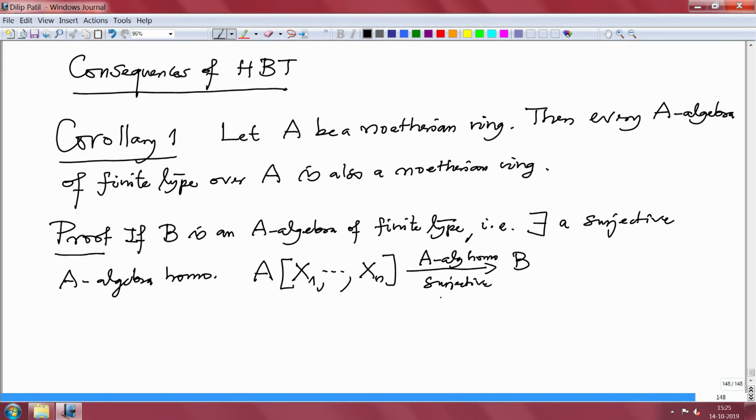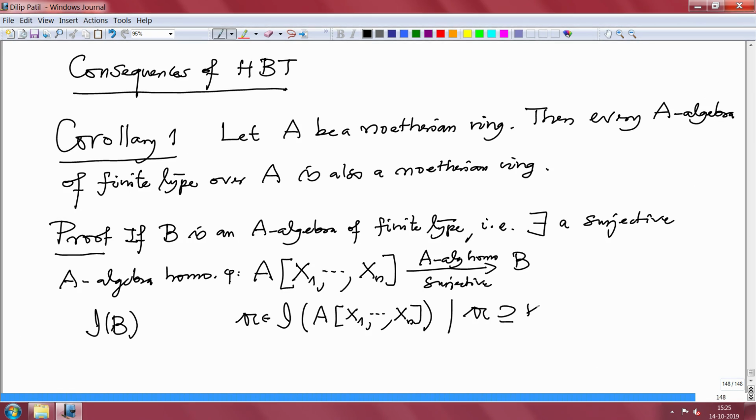If I call this phi, then the ideals of B and the ideals of the polynomial ring in these n variables which contain the kernel of phi, that is a bijective correspondence.